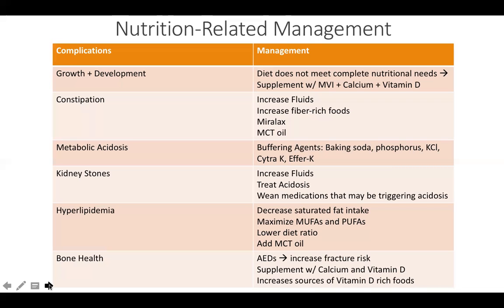For patients that experience hyperlipidemia, RDs may suggest decreasing saturated fat intake and maximizing intake of unsaturated fatty acids. RDs may also lower the diet ratio. Lastly, anti-epileptic drugs can cause weakening in bones, so it is recommended for this population of patients to supplement with vitamin D and calcium to improve bone health.